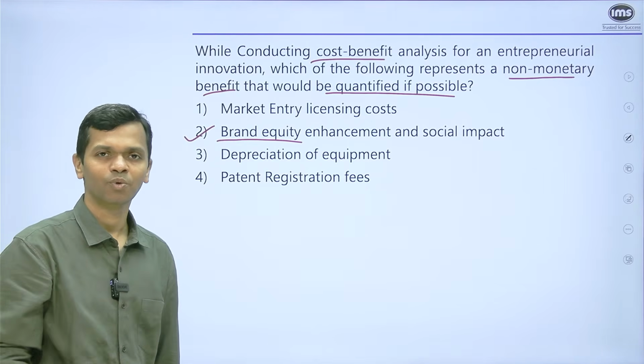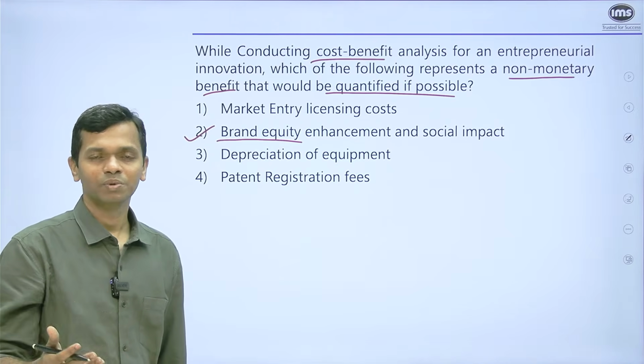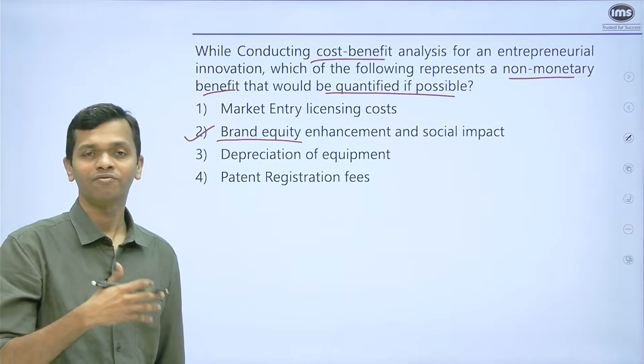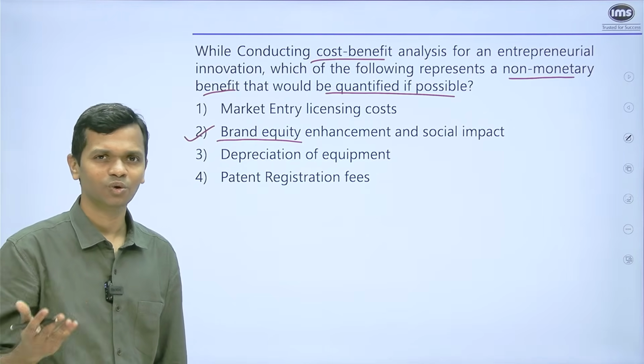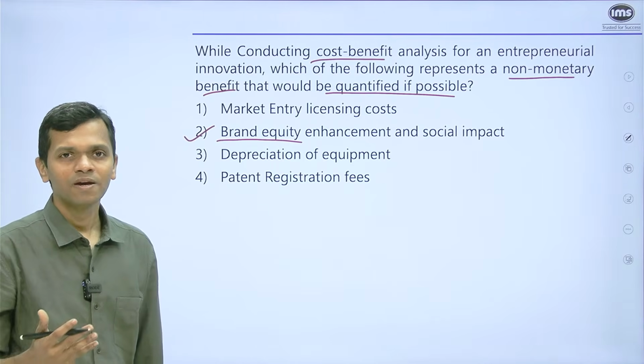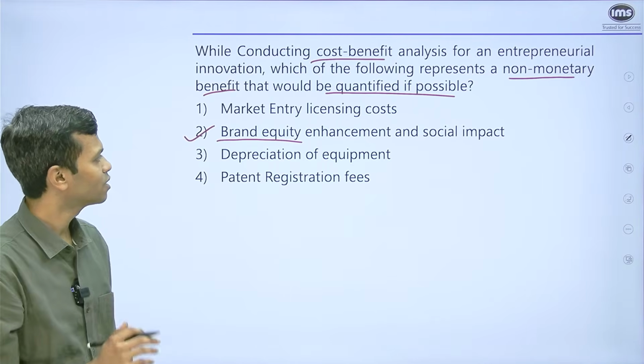A company will be employing thousands of people. Because of that employment, all of these people are able to manage themselves. They are able to maybe have kids or send them to schools and so on and so forth. There are so many things that happen. The societal impact is huge. Would a company be able to quantify that? No. So that is why second is correct.